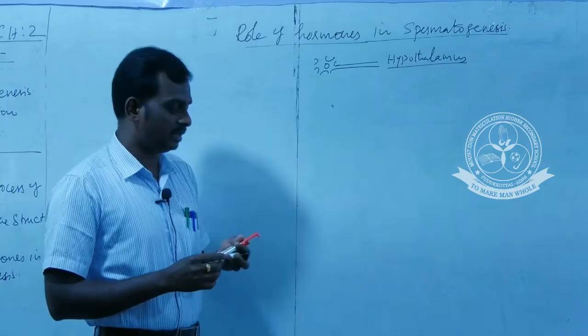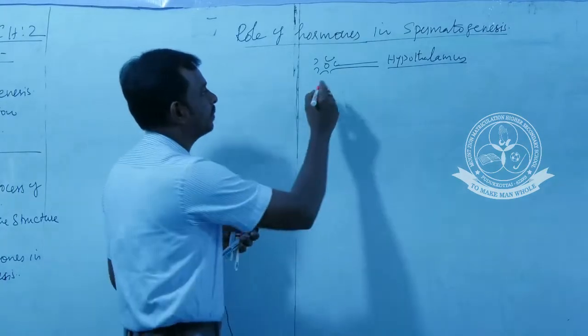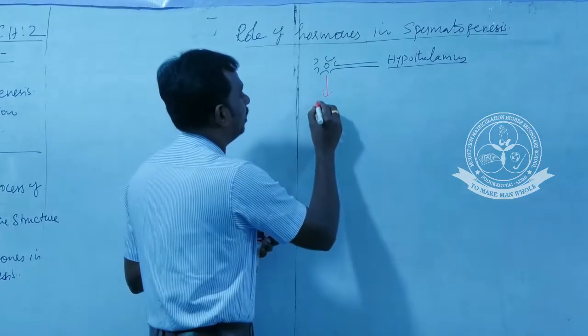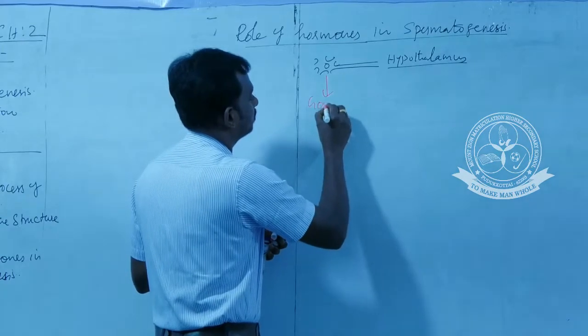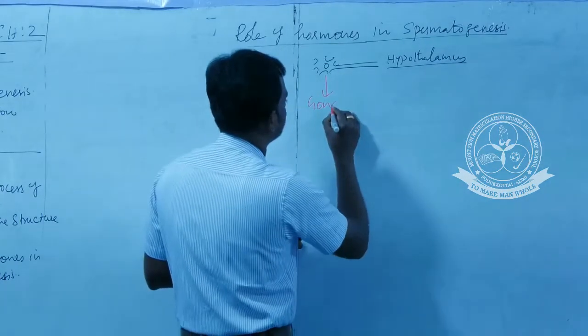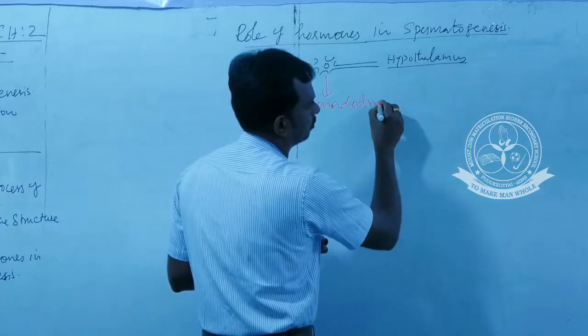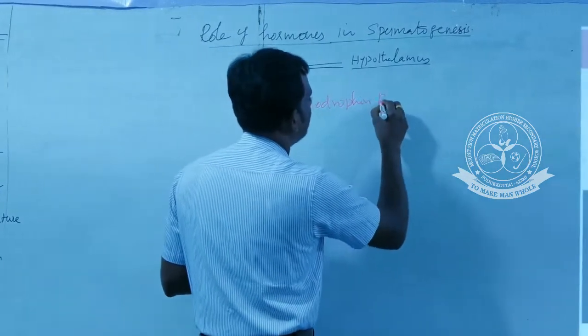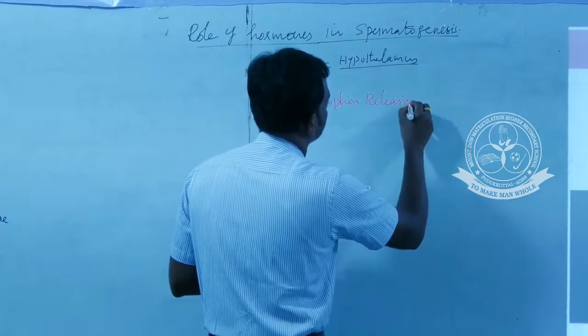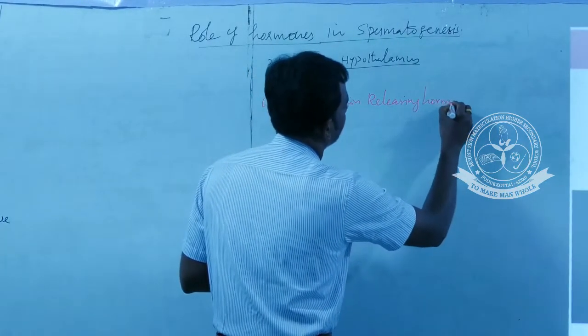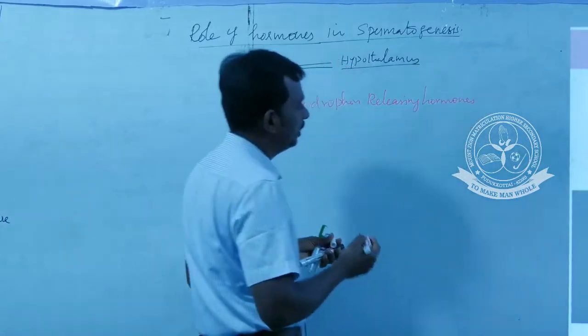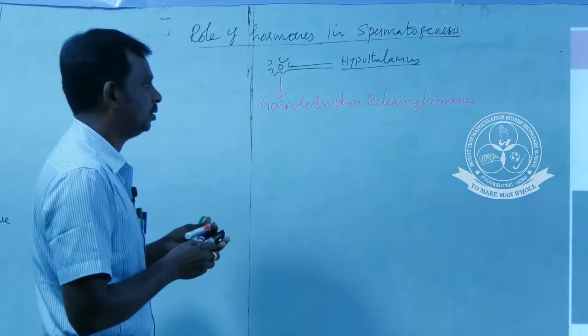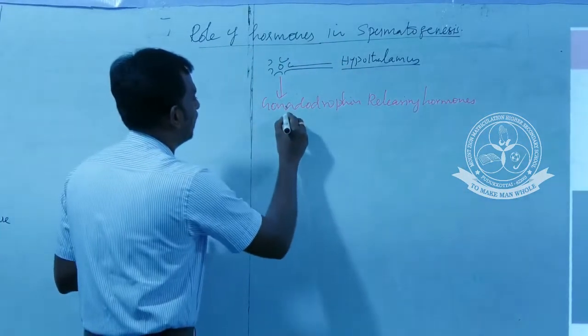Here this hypothalamus releases a hormone called gonadotrophin releasing hormone. This gonadotrophin releasing hormone acts